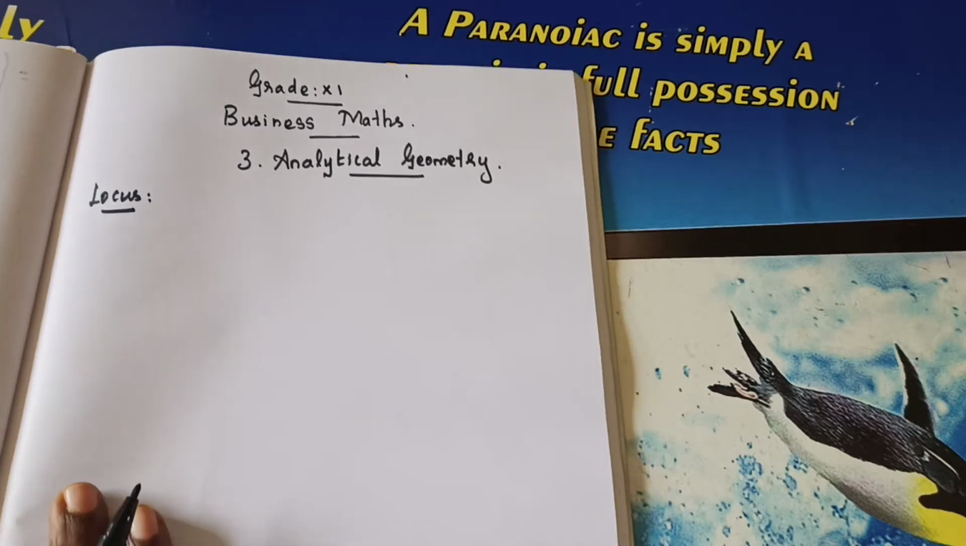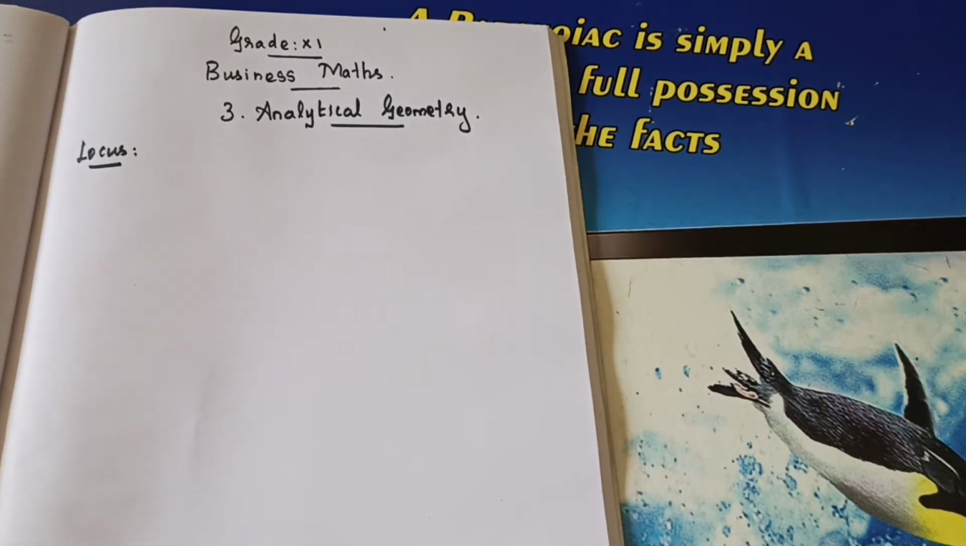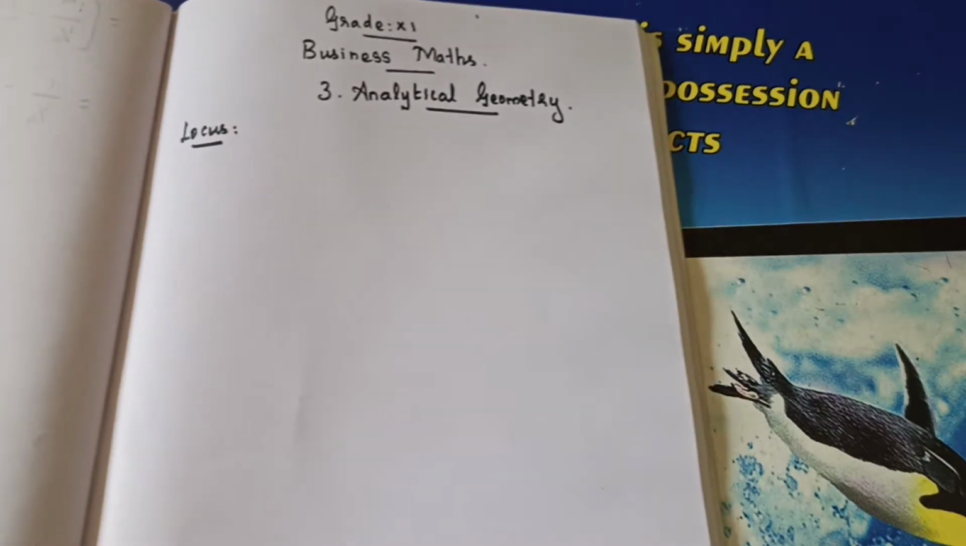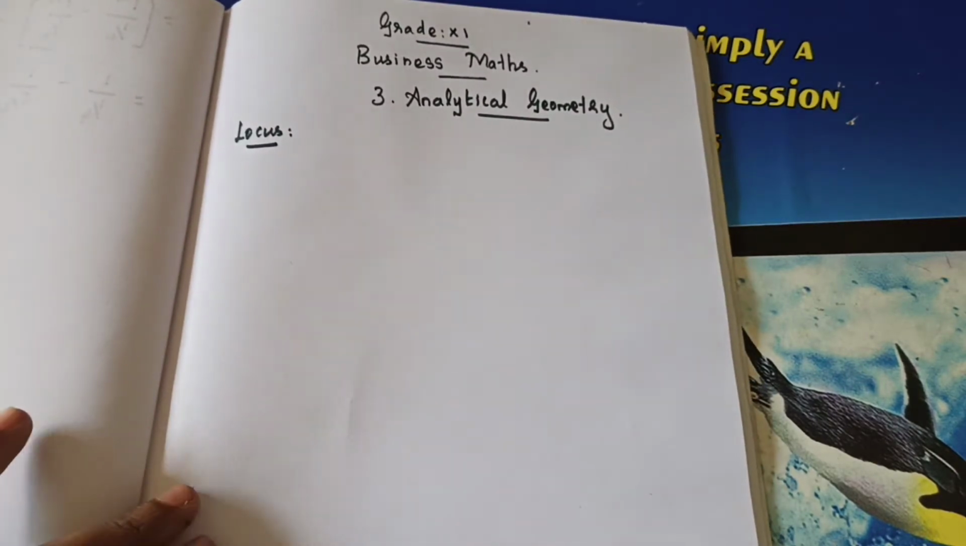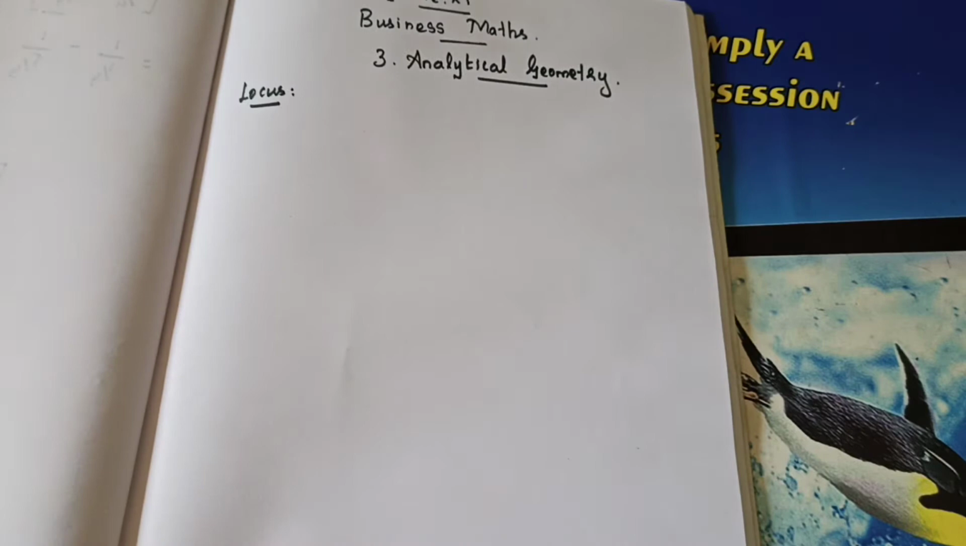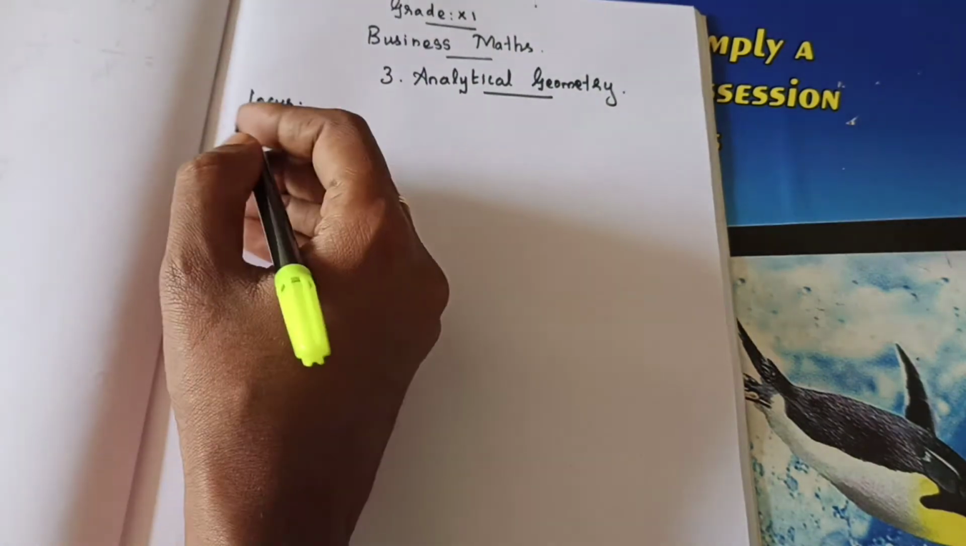First question, example 3.1. Understand? All of you put down the heading unit 3, put on the side heading locus. Write down the definition, the two lines definition. Afterwards directly move to example 3.1.